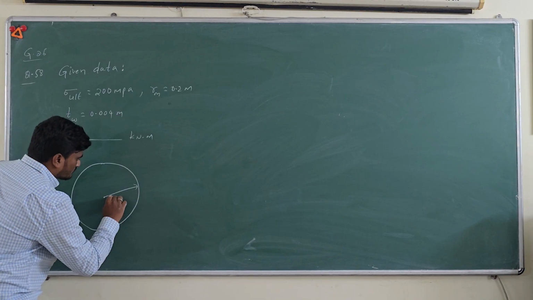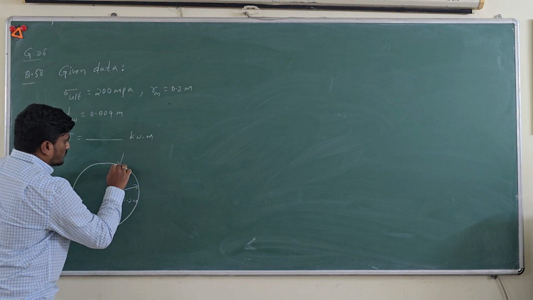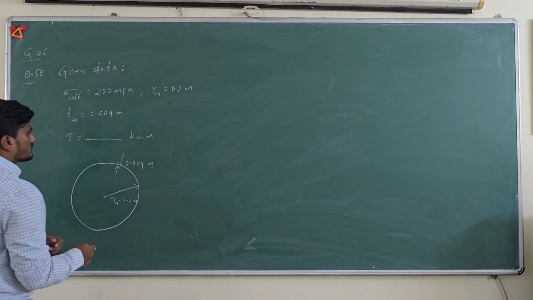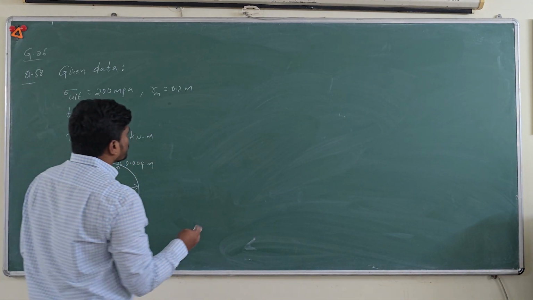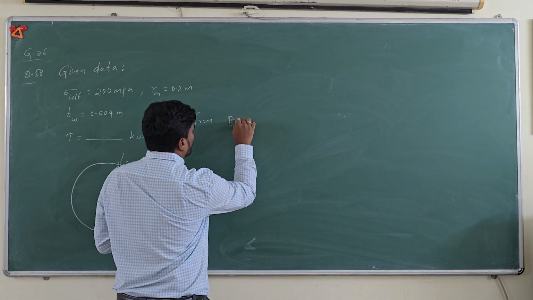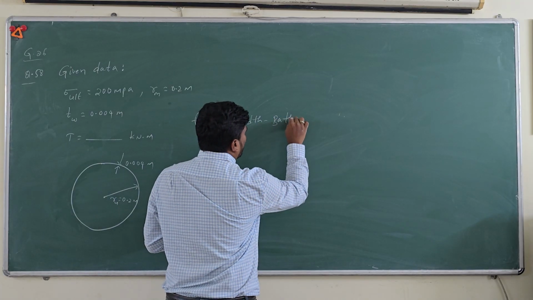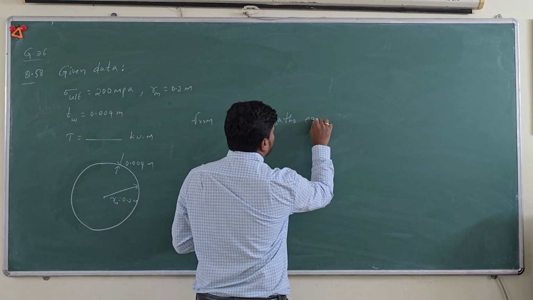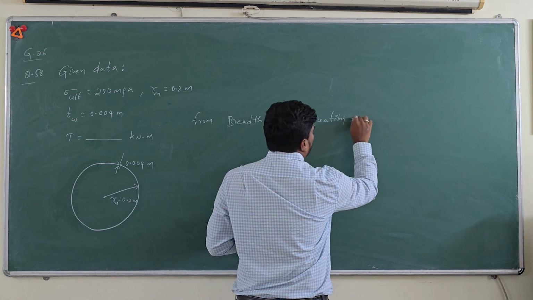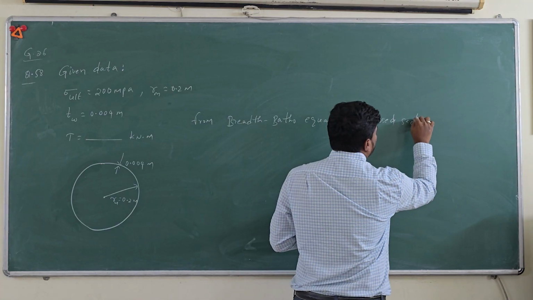of radius 0.2 meters and the thickness of the tube is 0.004 meters. So to solve this, we know that from the Bredt-Batho equation of closed sections. So this is valid for closed sections.